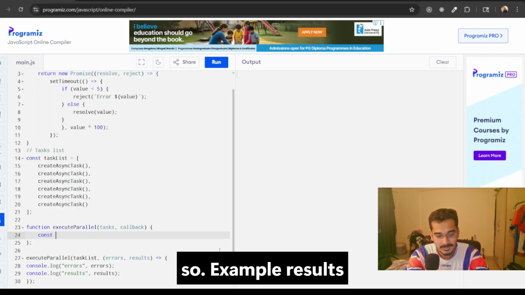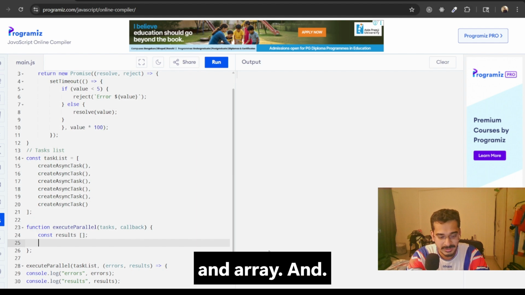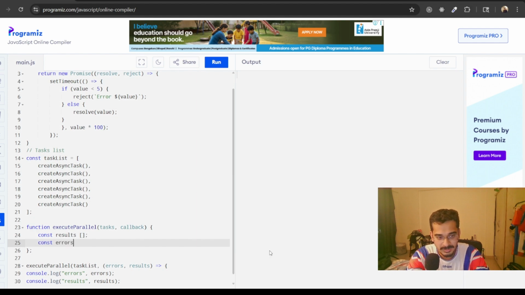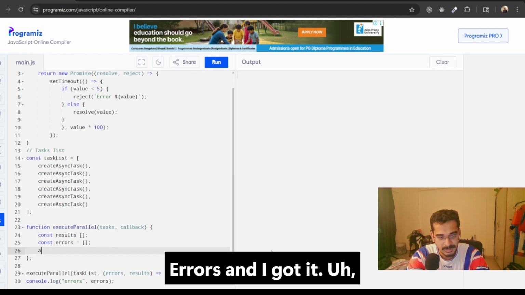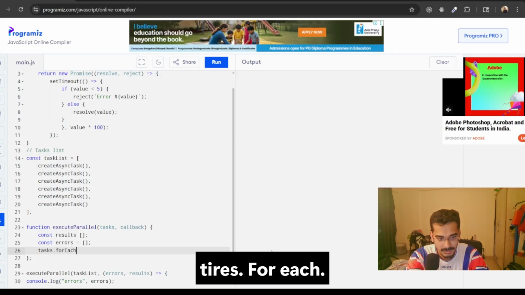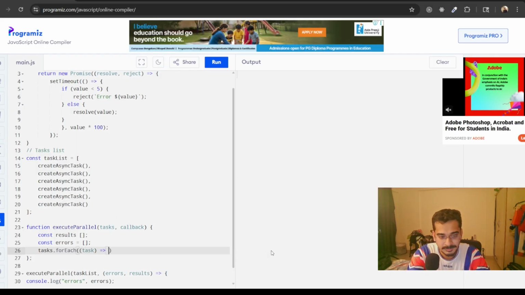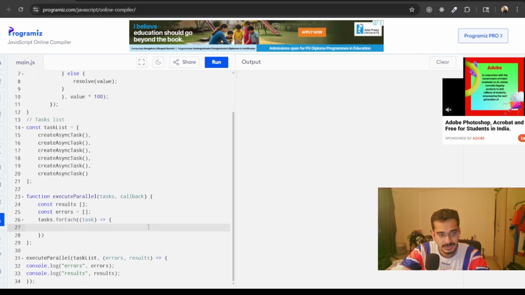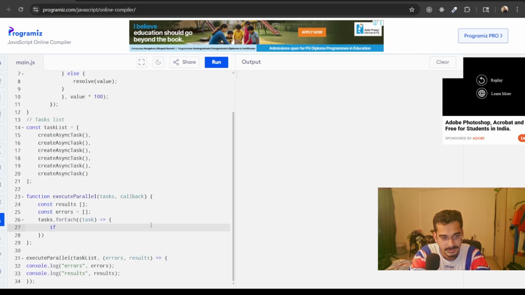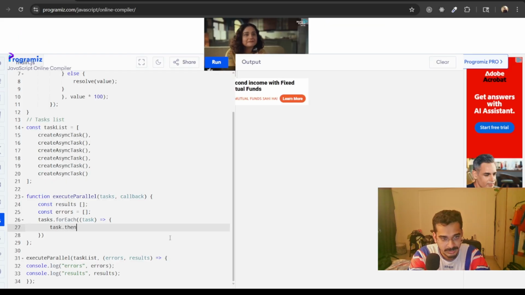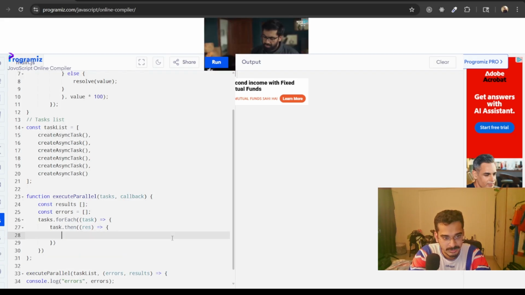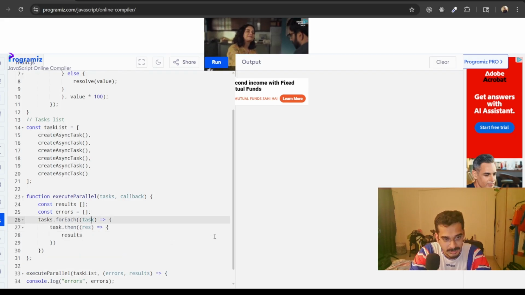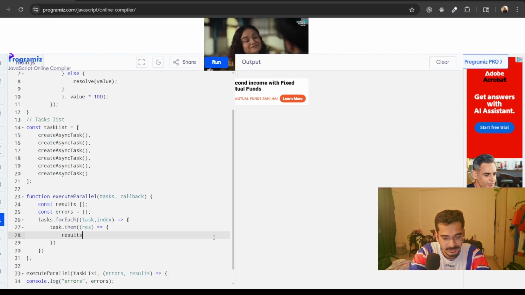So for example, results is an array and errors is an array. Now tasks.forEach task, I should write an index as well.